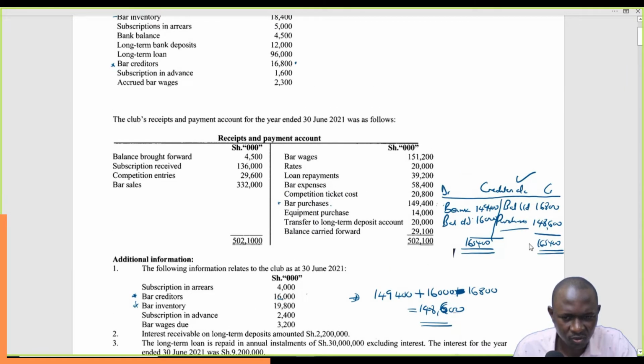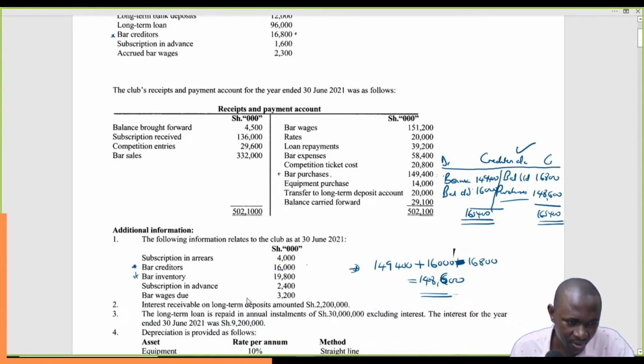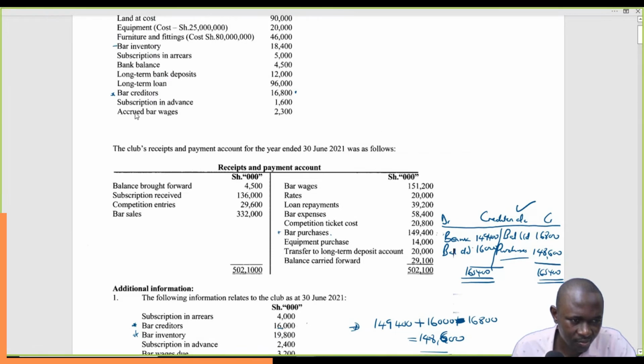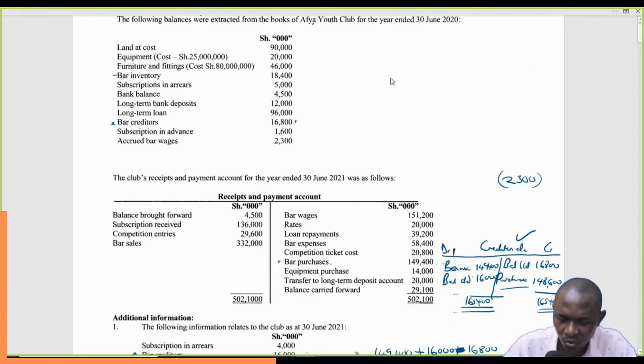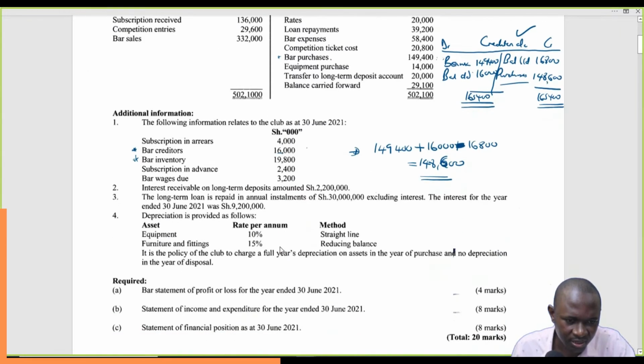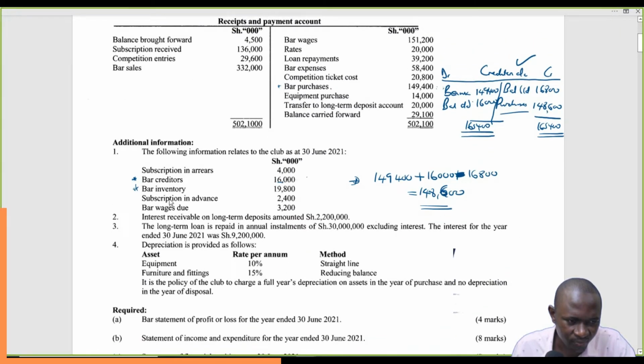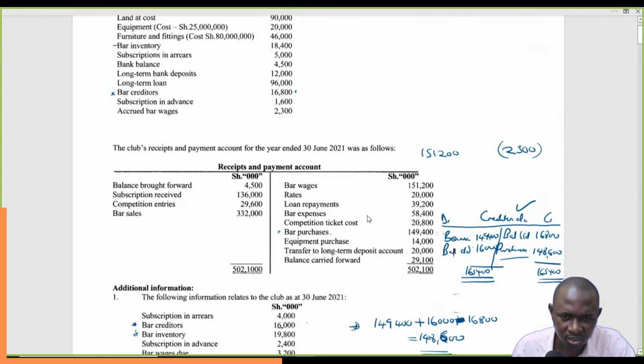The best thing to do here is to create an account like this one. But before you create an account, let's just see what is happening. These accrued bar wages don't belong to this year. So 2,300 not for this year. And then what we paid was 151,200. These are payments. And then what was remaining by the end of the year is bar wages due, 3,200.